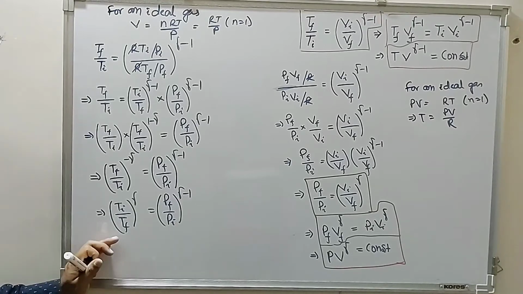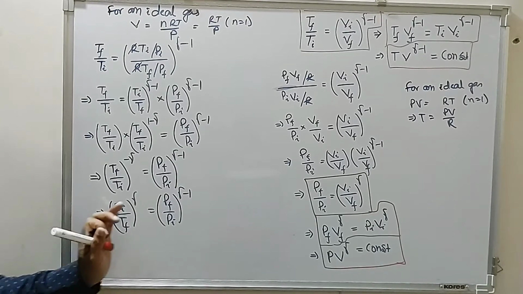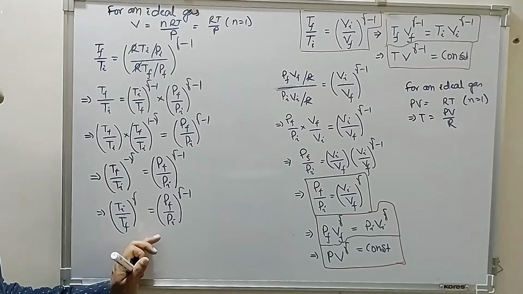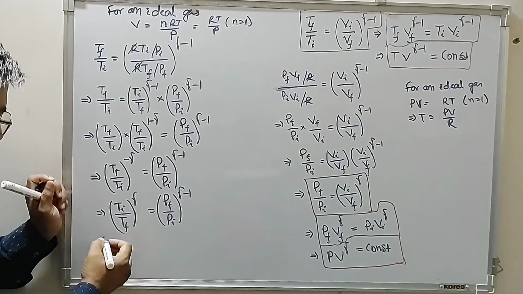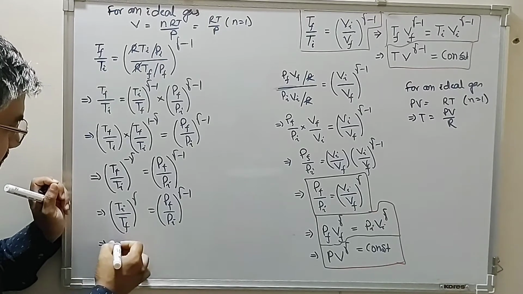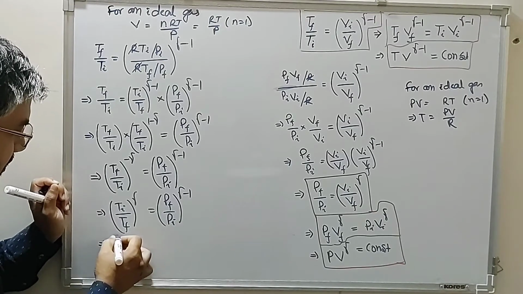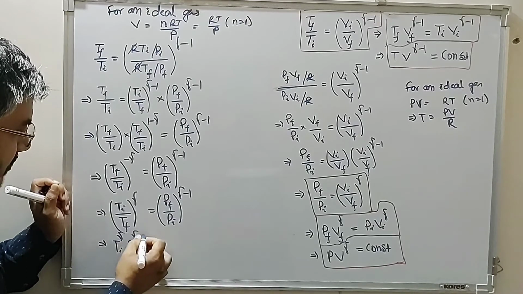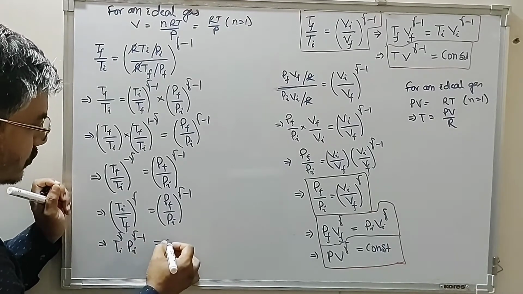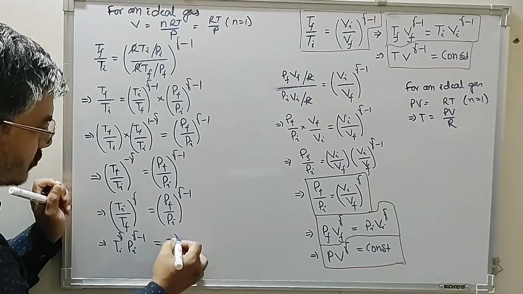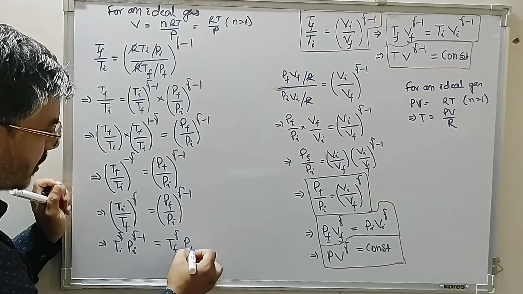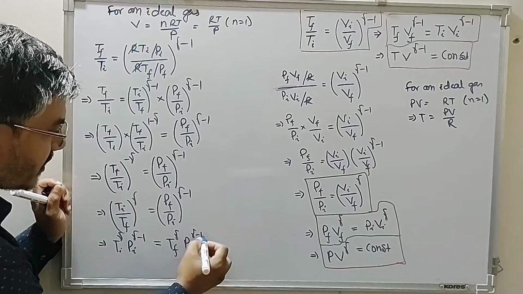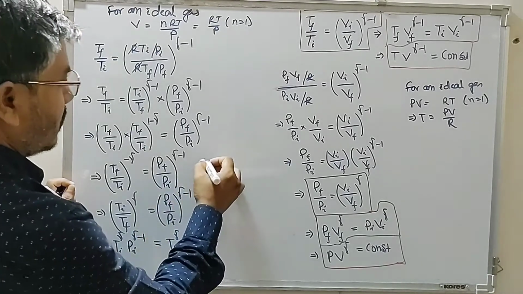So this gives the relationship between temperature and pressure in case of a reversible adiabatic change. Therefore this can be written as Ti raised to the power gamma, Pi raised to the power gamma minus 1, is equal to Tf raised to the power gamma, Pf raised to the power gamma minus 1.